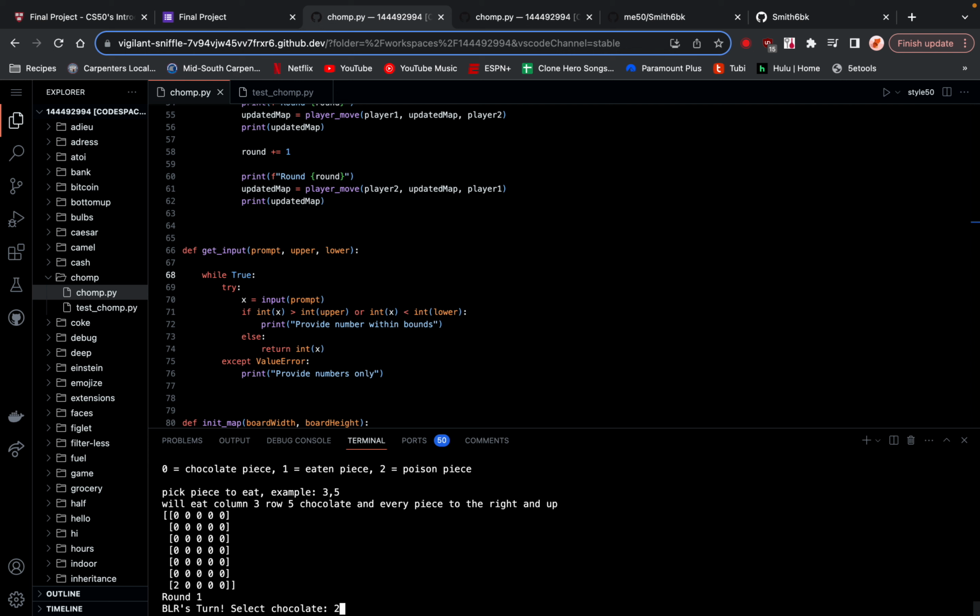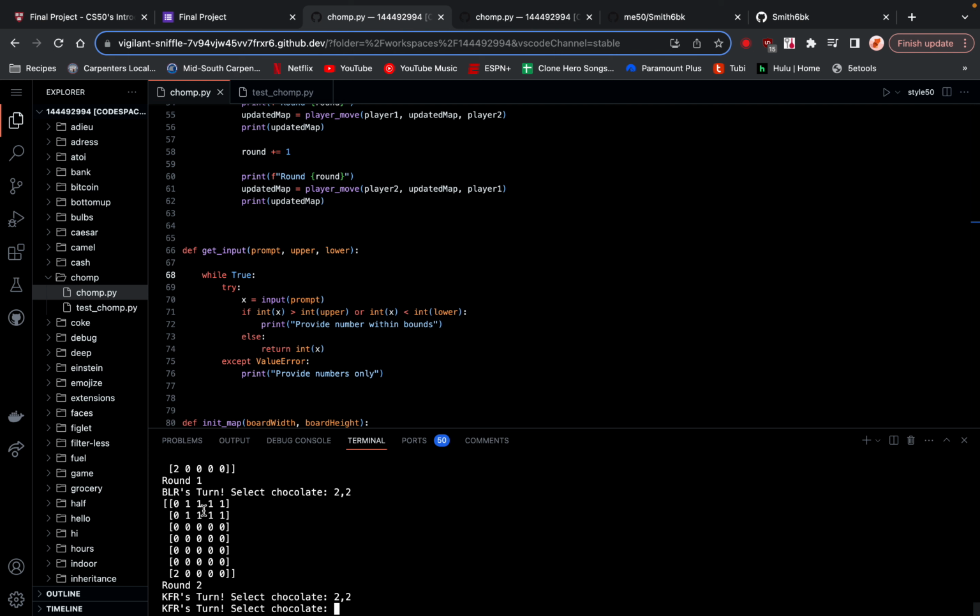So for example, if first player BLR picks the area 2, so column 2, row 2, clicks enter, he'll eat everything above and to the right as well as the piece he takes. If the second player tries to take that place, it will reprompt them because it's been eaten already.